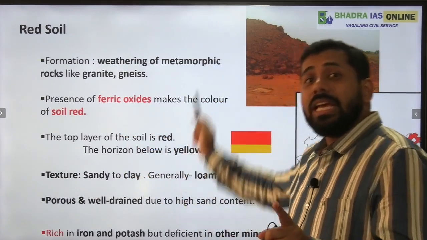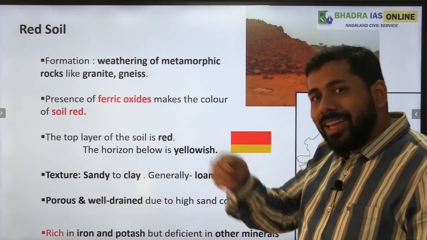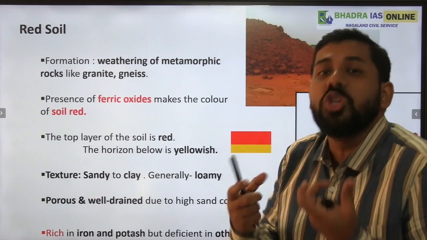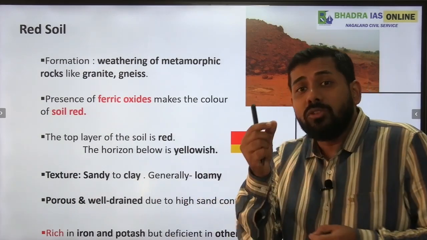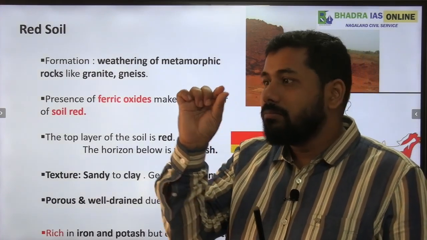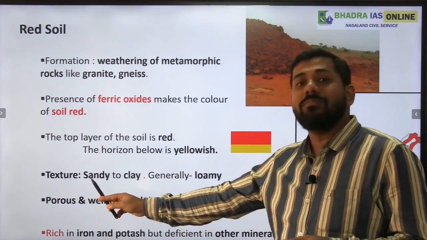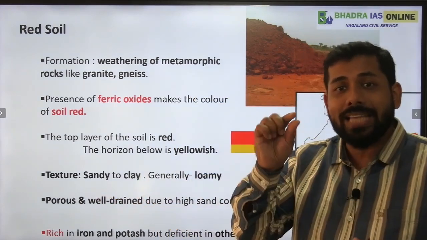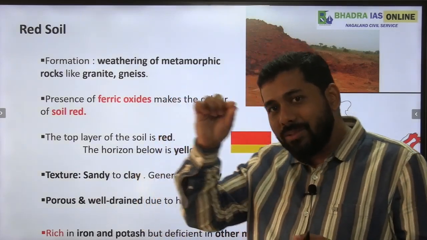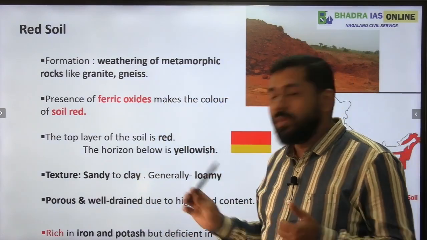And if we see these kinds of red colored soils, wherever you dig in, you will find that the upper layer is a bit red, but the lower region is yellowish in color. And the texture of the soil means the diameter of the soil. Its texture varies from sandy to clay. Sandy soils are of larger diameter, but clay is of very small diameter. Generally they are loamy in nature as well.